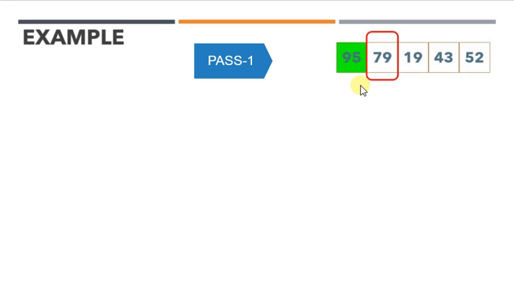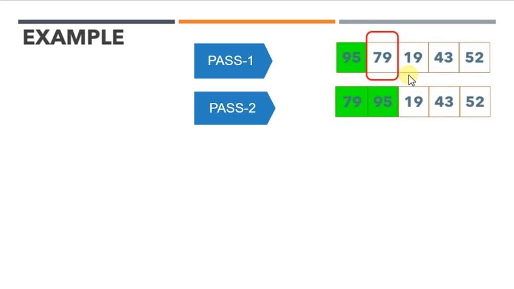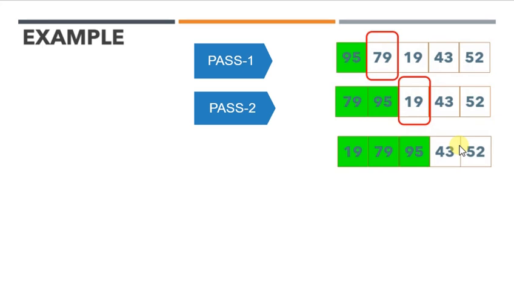So the first pass is this one, 79 compared with 95. Do we shift? Yes, we have to shift 95. 79 is inserted there. Now take down all the elements. Fine. What is the next element? 19 is compared with 95. Shift it. 79. Shift it. Then 19 is inserted. Cool. Next, take down the rest of the elements.